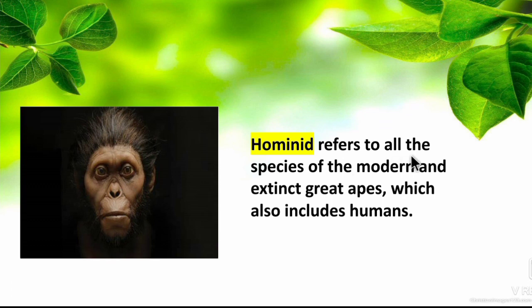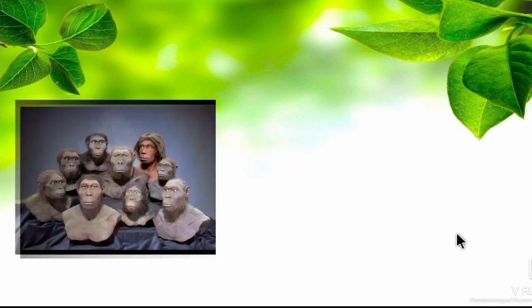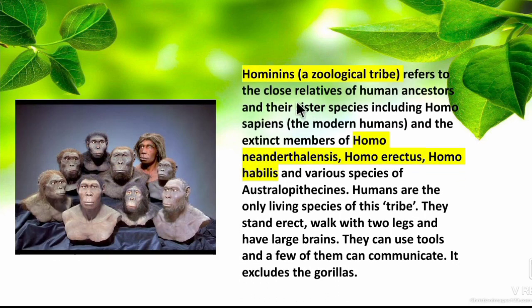Hominid refers to all species of the modern and extinct great apes, which also include humans. So hominid means all great apes including humans. Hominins, a zoological tribe, refers to the close relatives of human ancestors. As we have seen before, hominins are human ancestors and their sister species, including Homo sapiens, that is the modern humans, and the extinct members.